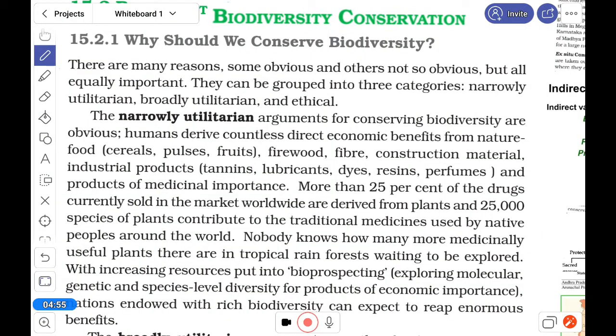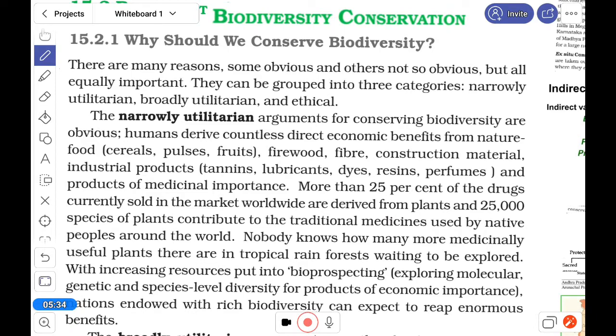Now, in biodiversity conservation, one question will arise: why should we conserve biodiversity? What is the need? Why do we do that? Here there is narrow utilization and broad utilization. It means that when we calculate the cost of one tree, normally we talk about what kind of wood it is and how much you can get from that wood.